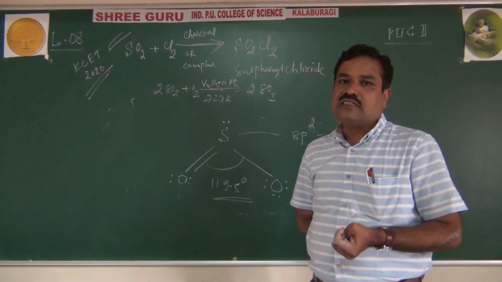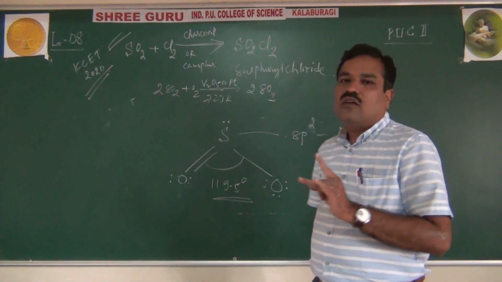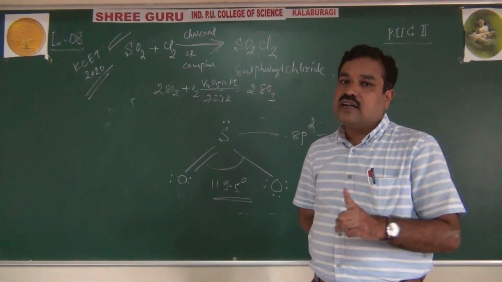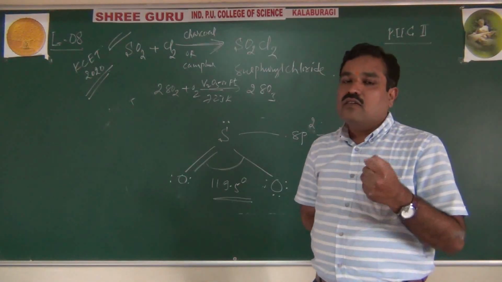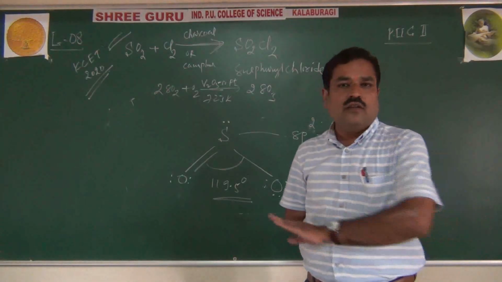Tomorrow's class, lastly, I will complete, only one is remaining, that is sulfuric acid. Sulfuric acid by contact process, which is deleted for theory, but for CET it is there. Then afterwards we will complete even the properties and oxidations of sulfur. Tomorrow the 16 group will be over.